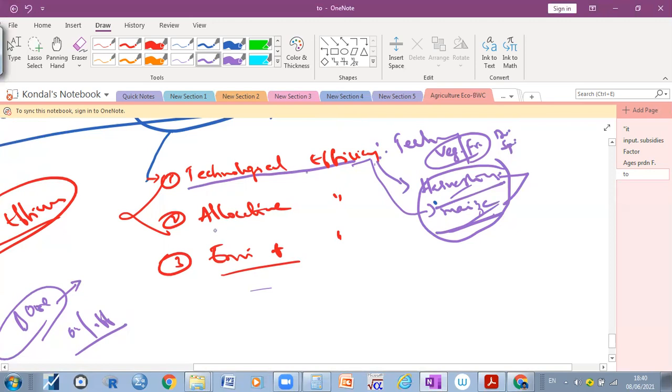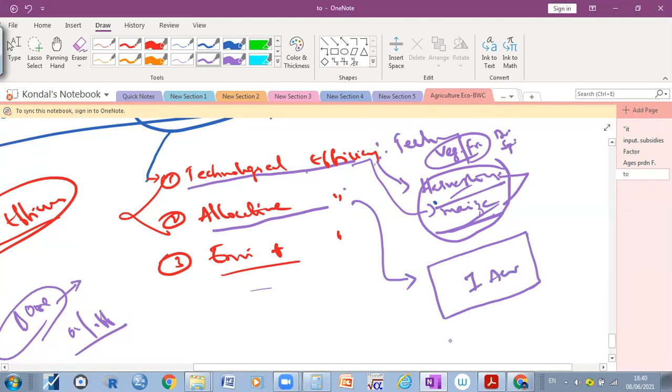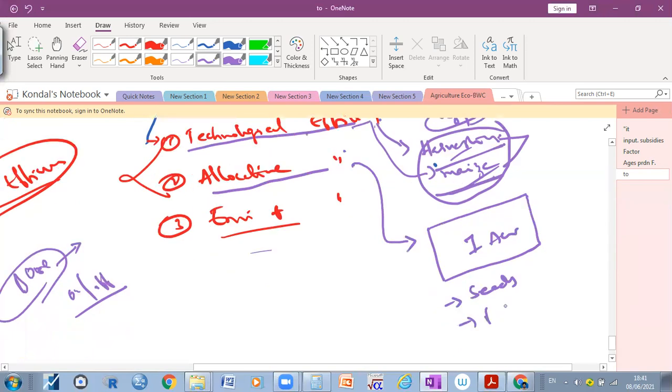Then allocative efficiency. What is meant by allocative efficiency? For example, when we have the land, how much are we allocating the resources? For example, here this is 1 acre of land. It needs seeds, fertilizers, pesticides, labor. These are some inputs to produce the output.